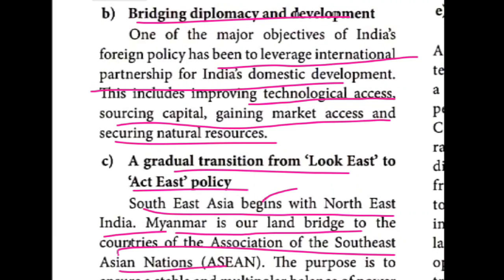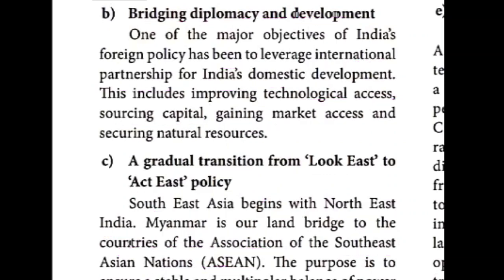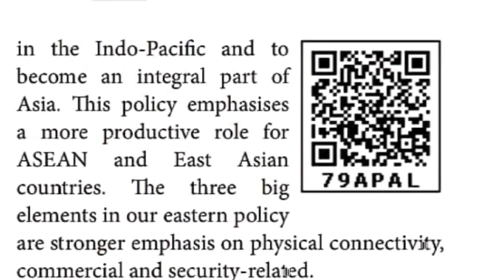What is the main aim, the purpose, of this? The aim is to become an integral part of Asia and make sure of a stable and multipolar balance of power in the Indo-Pacific area. Once again, children, its aim is to become an integral part of Asia and a multipolar balance of power in the Indo-Pacific. This is the main aim of ASEAN.